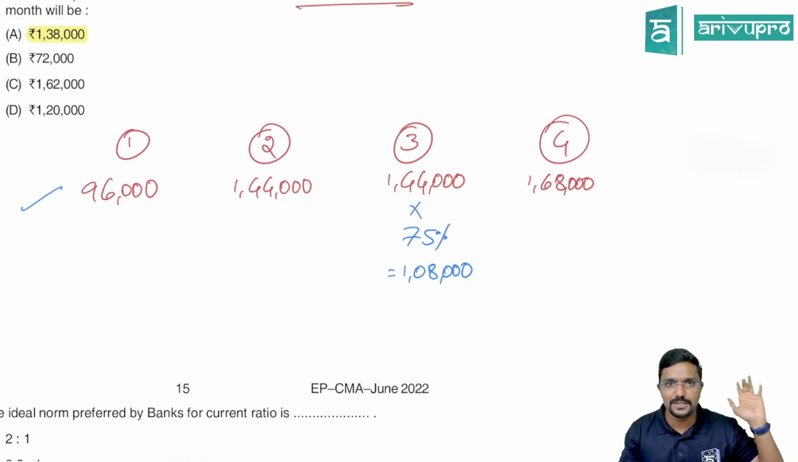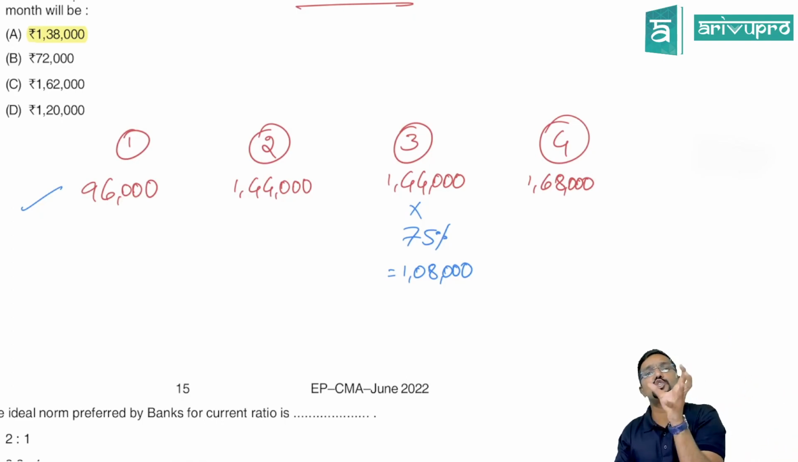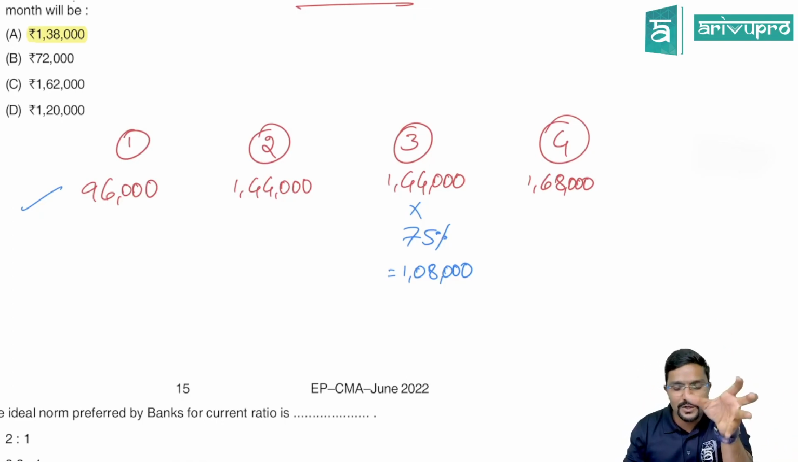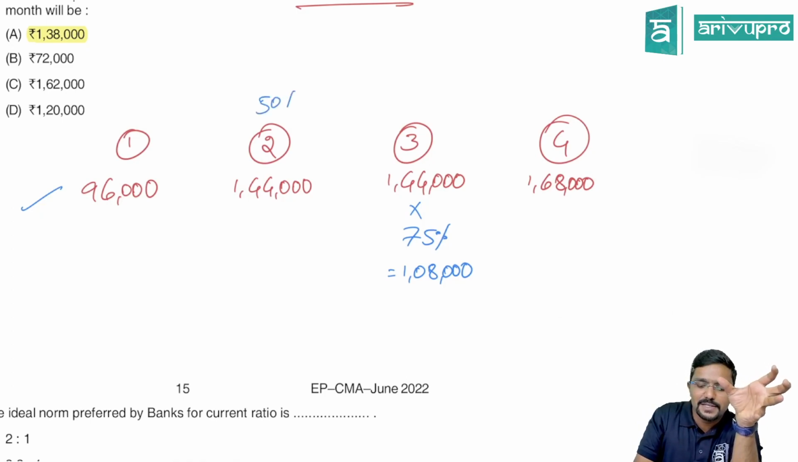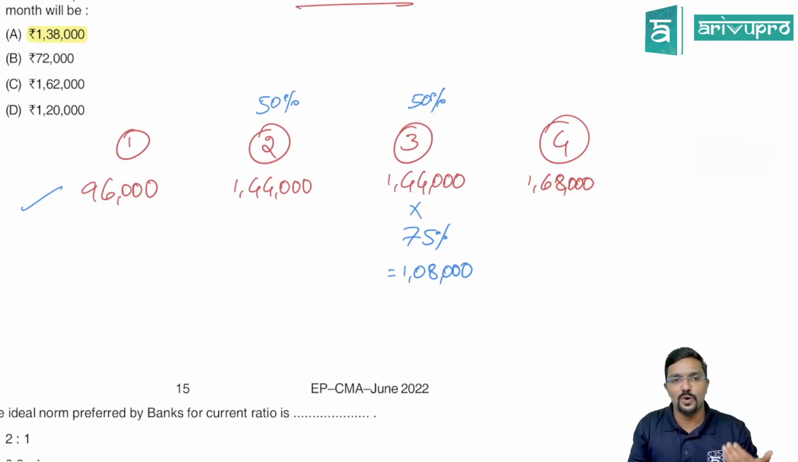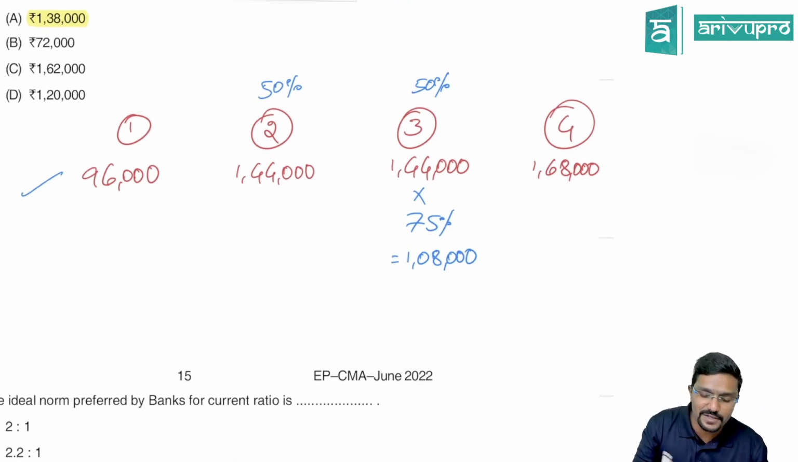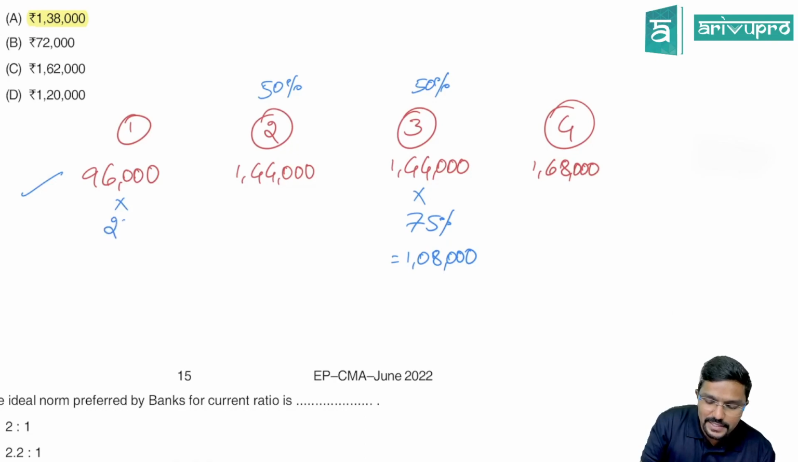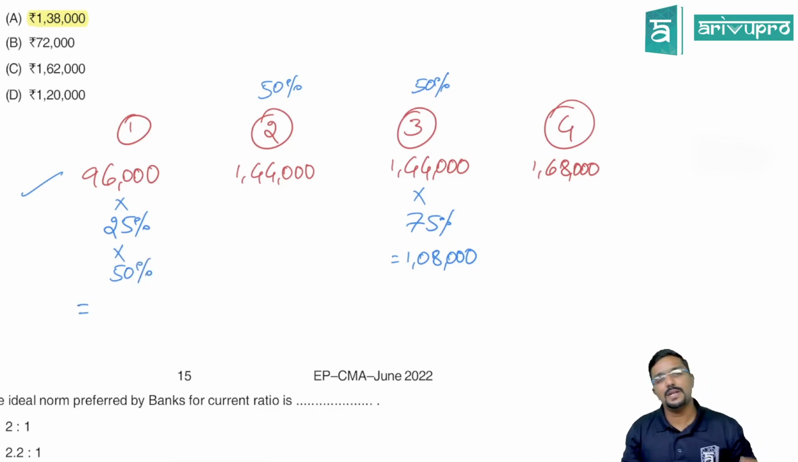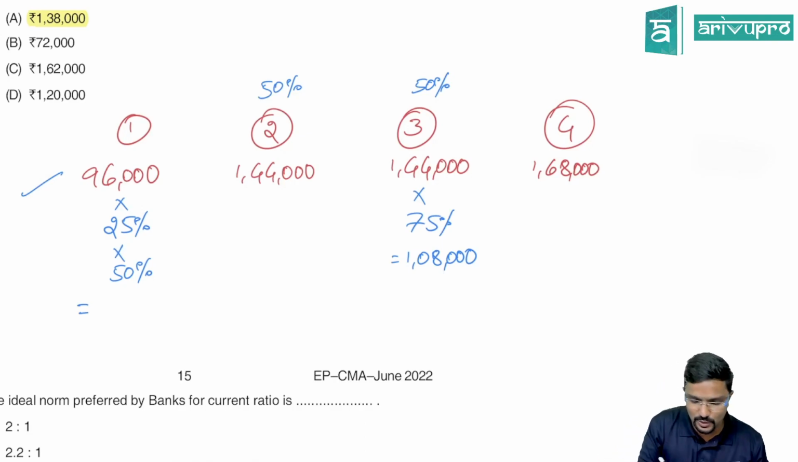Okay, sir. Then whatever sale we are making in first month, what will we do? 75% we will collect in first month. Okay, remaining is how much? 25%. Out of that 25%, 50% will be collected in second month. Remaining 50% will be collected in third month. So out of the sales made in first month, how much will we collect in third month? 25%, and in that 25%, 50%. Or else straight away you can take 12.5% also. So 96,000 into 25% will be remaining. In that 50%, it is 12,000.